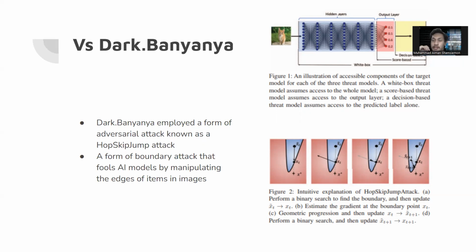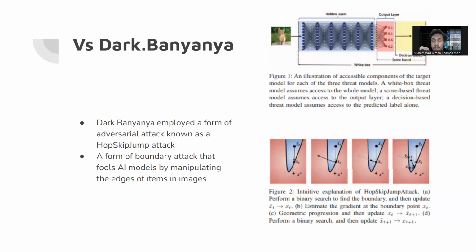From what I understand, they employ a more effective and efficient type of attack, meaning that it's less computationally expensive, and at the same time, the effectiveness is about the same. So it's a form of boundary attack. What happens is that in the image, it attacks the edges of the items in the photo.